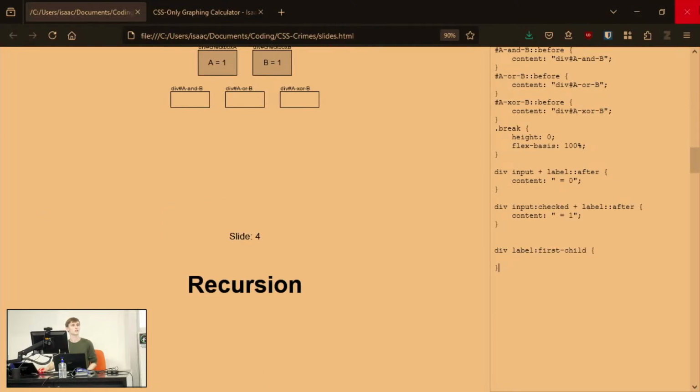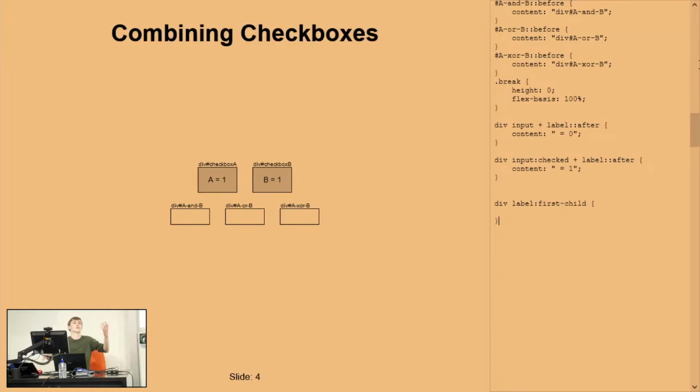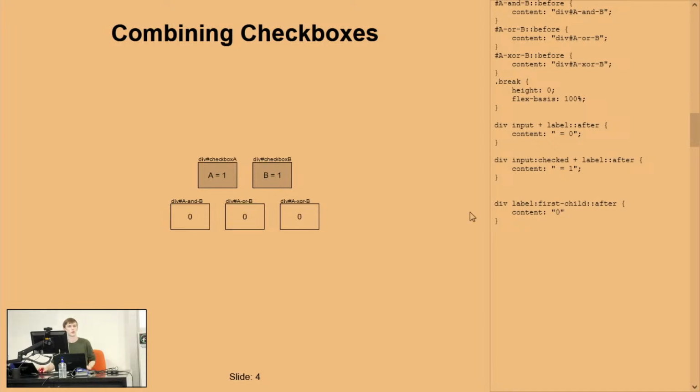We'll only select the ones on the bottom here because they have no checkbox, so the labels are the first child in there. Firstly, we might want to set this to be after again, and we're going to set the content to be 0 by default. That's a good default for a lot of these. Even if it doesn't correspond to this, we're going to fix it up now.